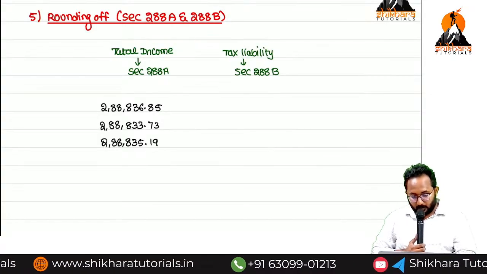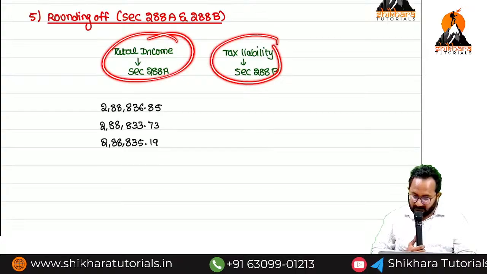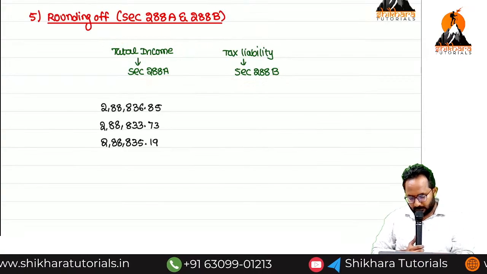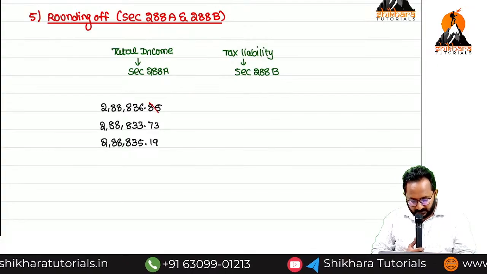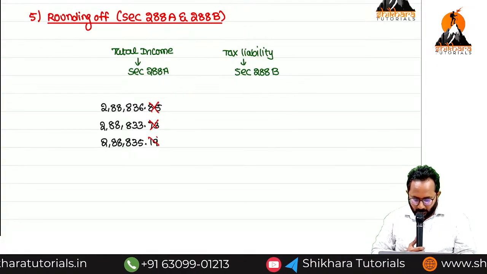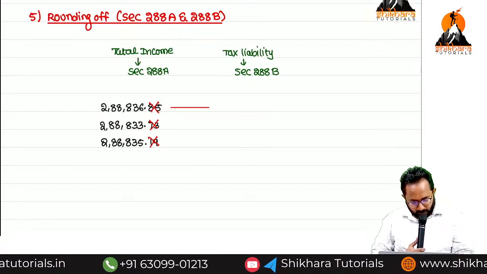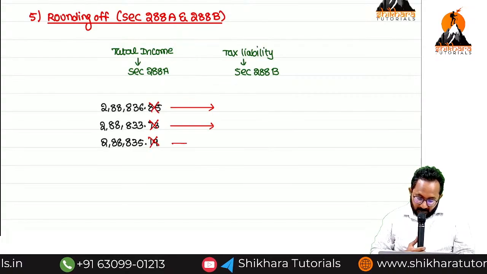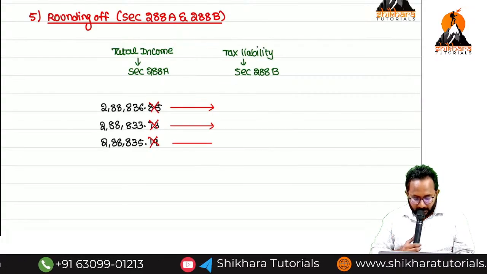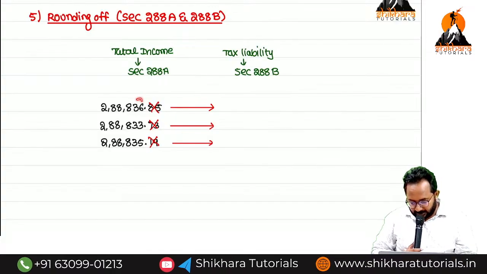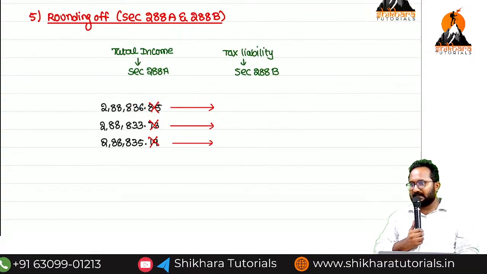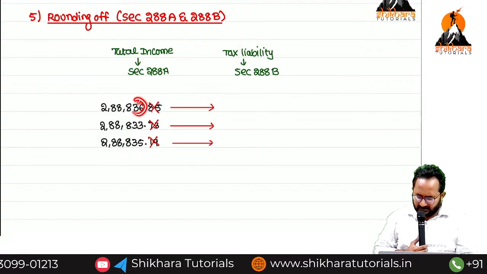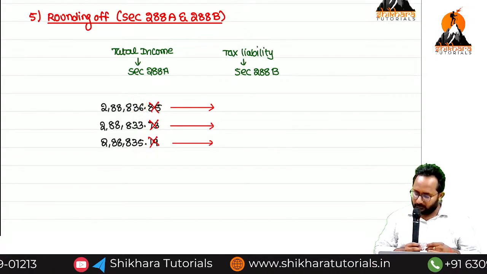Remember, for total income rounding off and tax liability rounding off, we follow the same rule. Ignore the fractions. Round off to the nearest multiple of 10. For 836, what is the nearest multiple of 10? 840. Super.